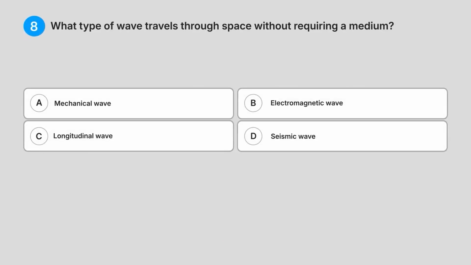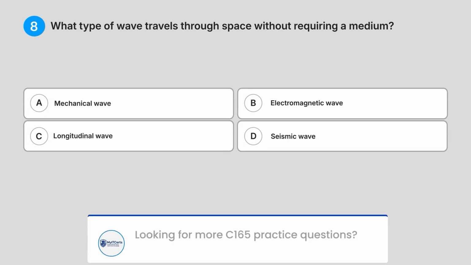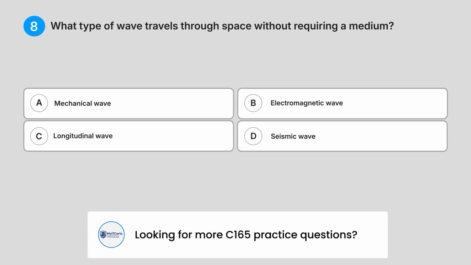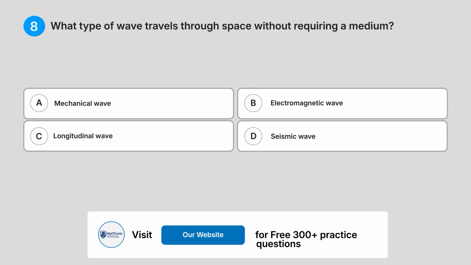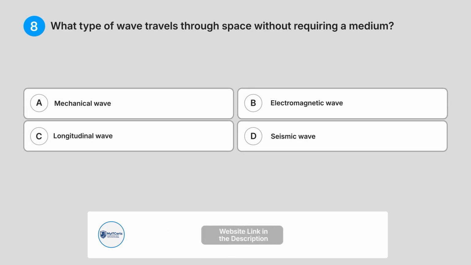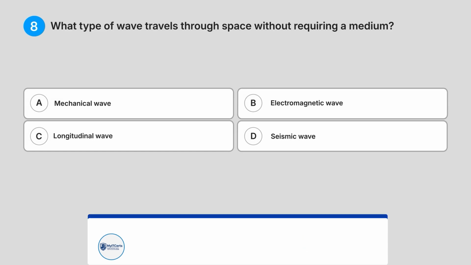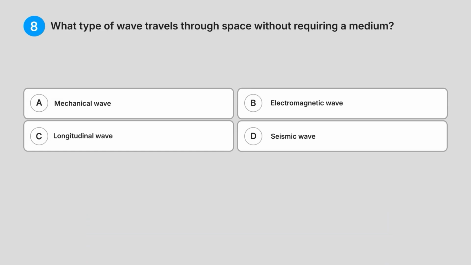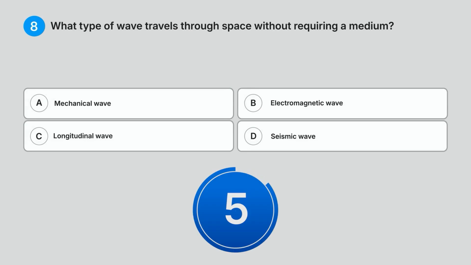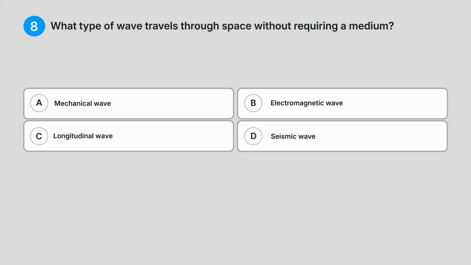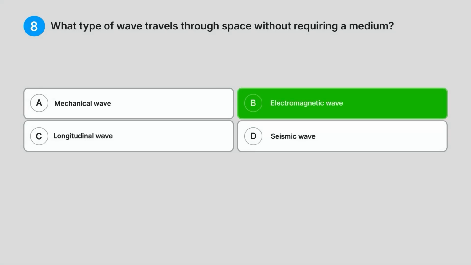Eight. What type of wave travels through space without requiring a medium? A. Mechanical wave. B. Electromagnetic wave. C. Longitudinal wave. D. Seismic wave. What do you think is the answer? Correct answer, B. Electromagnetic wave.